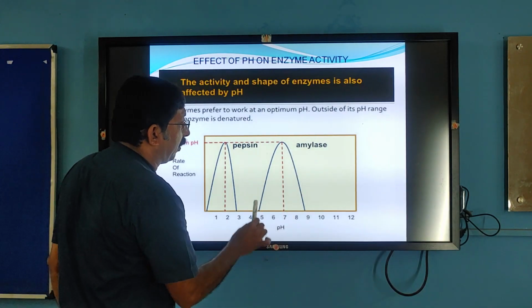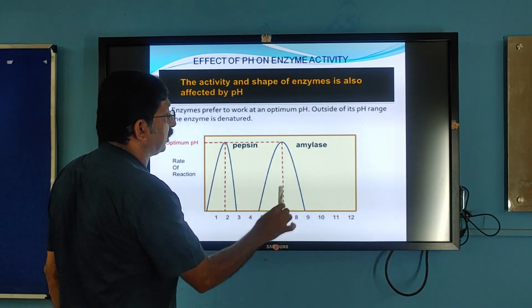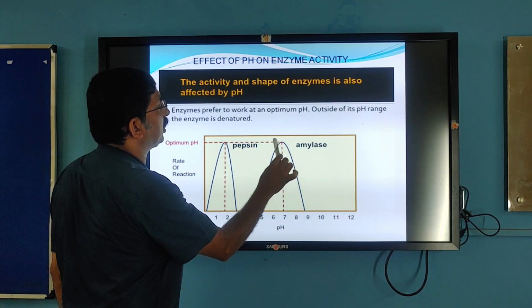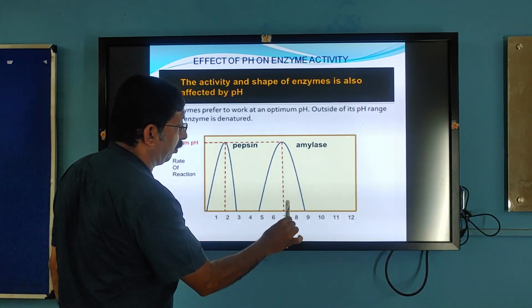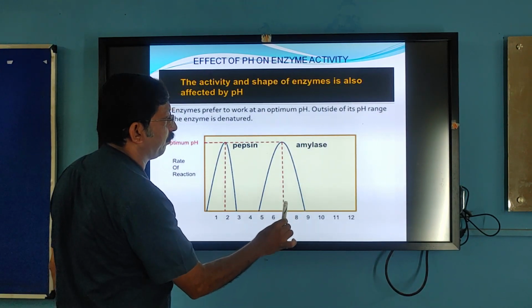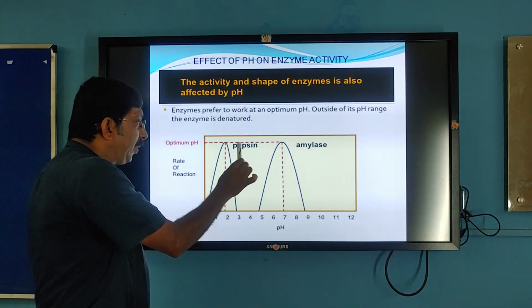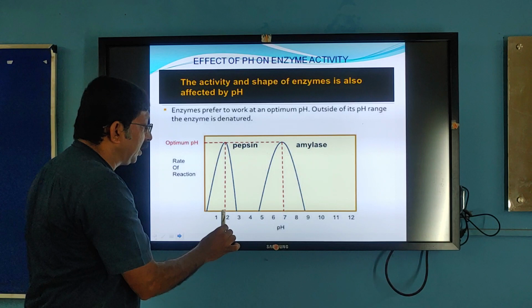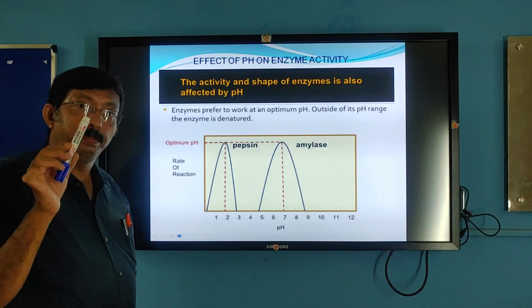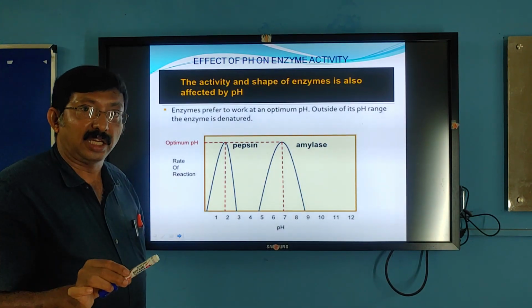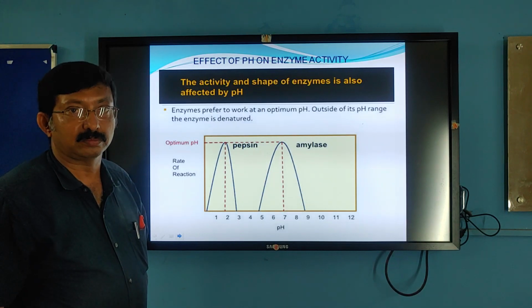Salivary amylase is active at its best, maximum activity is exhibited by salivary amylase at pH 7. So the optimum pH for amylase is 7. The optimum pH for pepsin is 2. The optimum pH for pancreatic enzymes is 7.6 to 8.